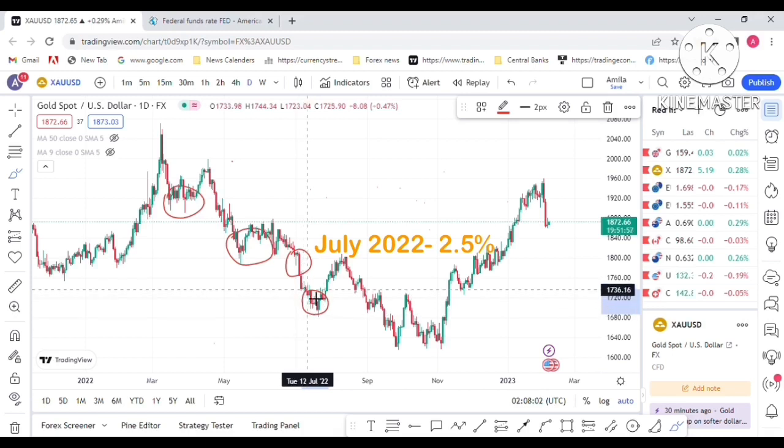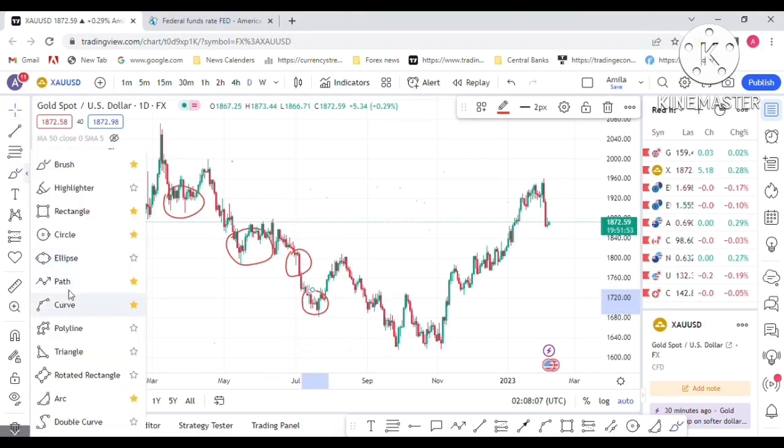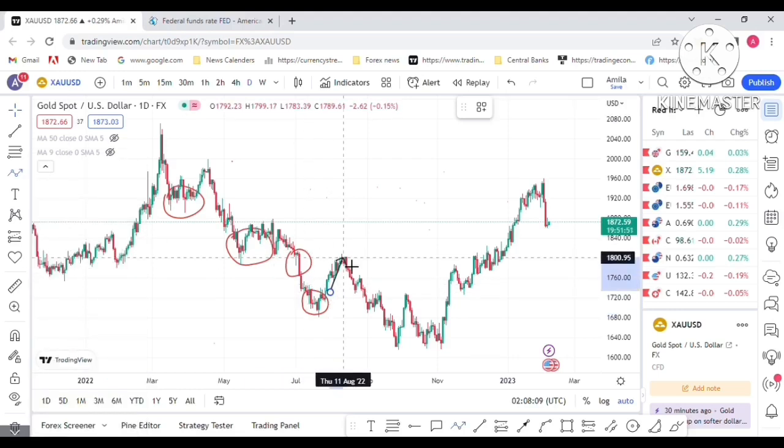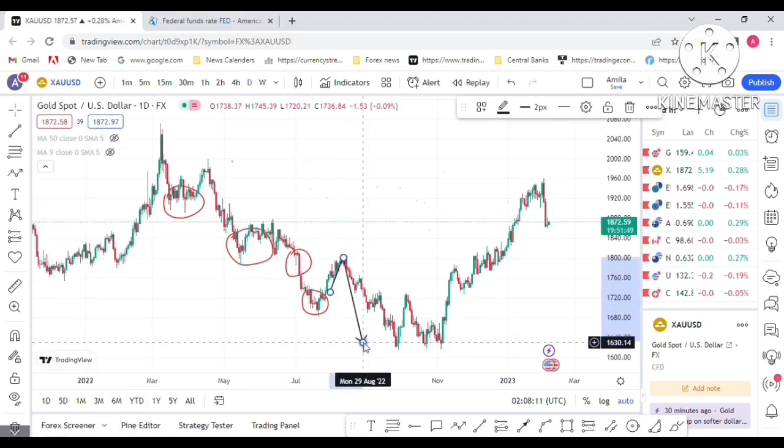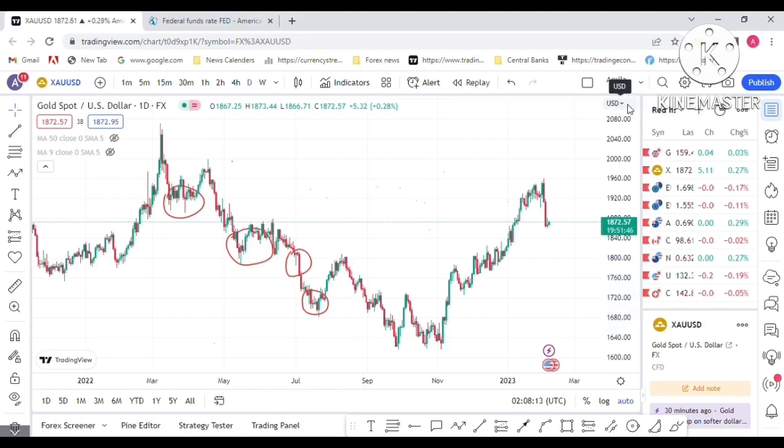This is July 2022, with a 2.5 interest rate. That's a 75 BP interest rate hike over the previous month. Gold went up, got the same market sentiment, and dropped again. That's what I want to show you: the aggressive interest rate hikes by the Federal Reserve affected gold's drop in 2022.